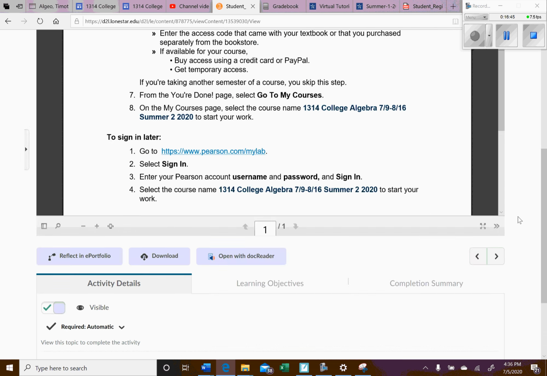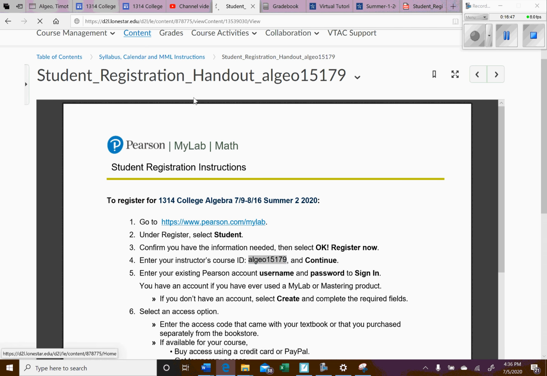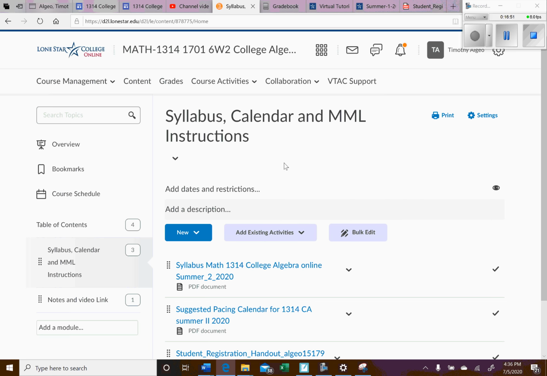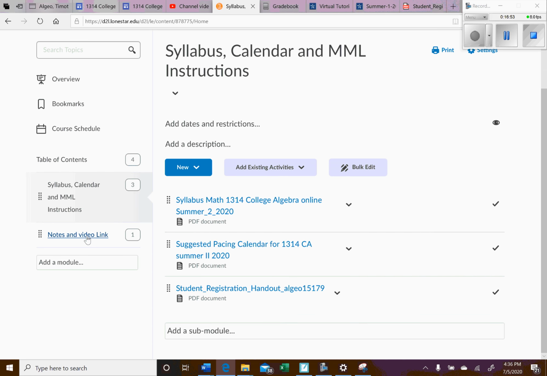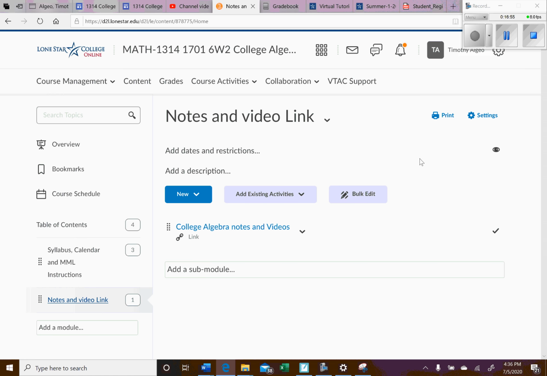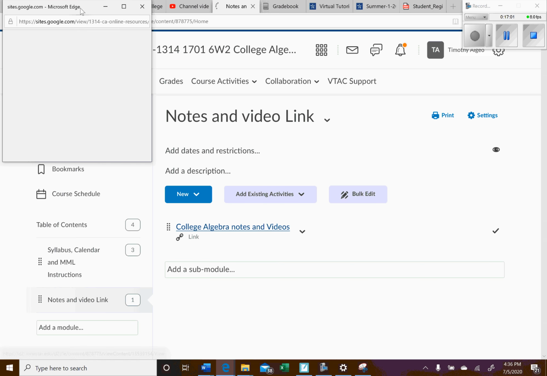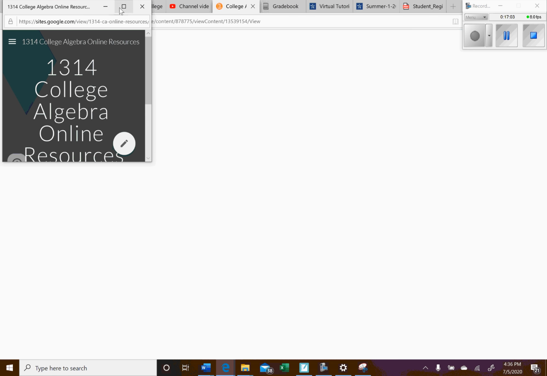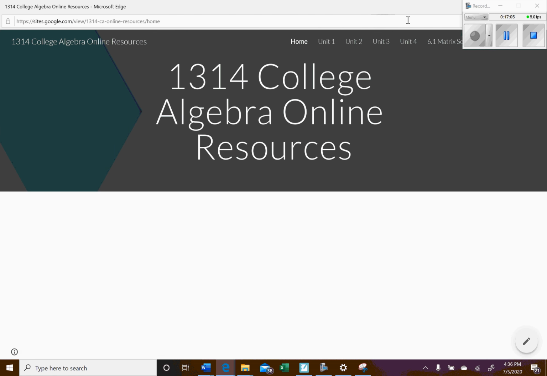Okay, let's see. What do we have left to look at? Go to content. I think the last thing to look at is where do I get the notes and videos? I have a link here. If you look at notes and video link and click on that, it should open up a brand new window for you. You might want to save this as a favorite. And so here's the home page.